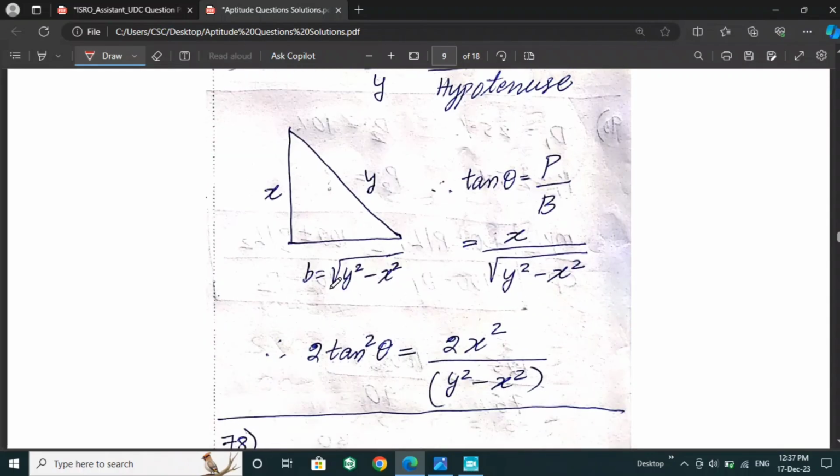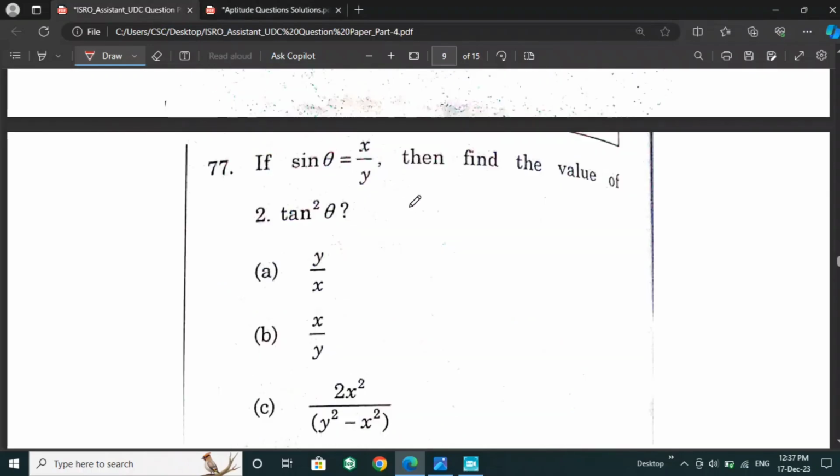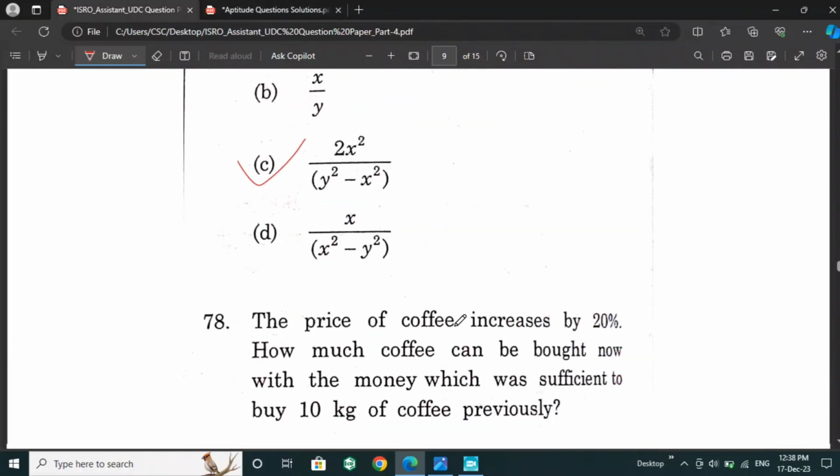So if we need to calculate the base, we can take it as root of y square minus x square. Then 2 tan square theta we will get as 2x square by y square minus x square as the answer. Option C is the right answer for this question.